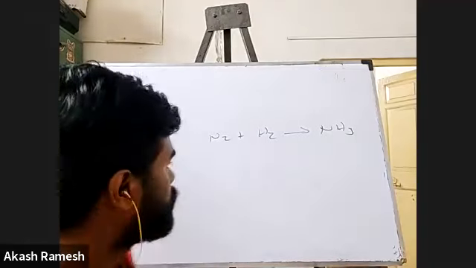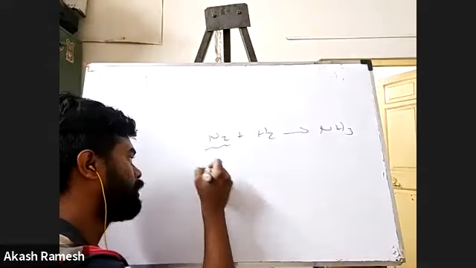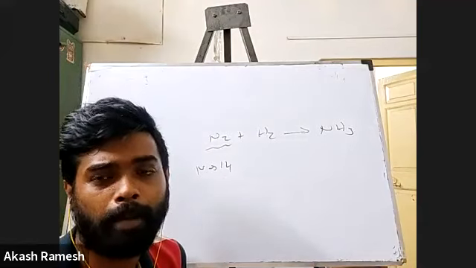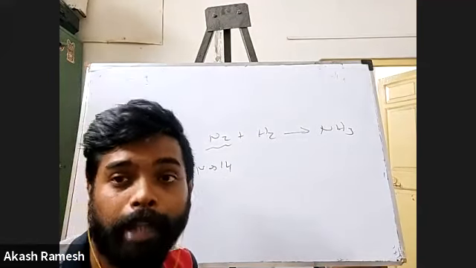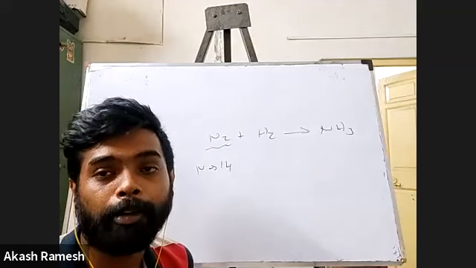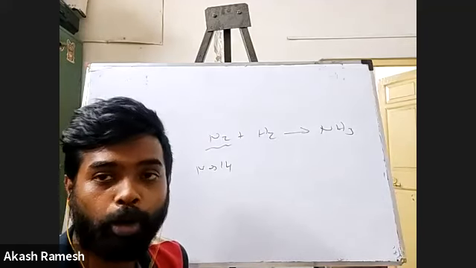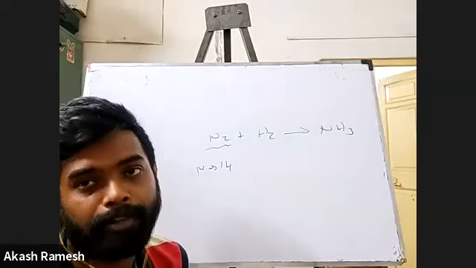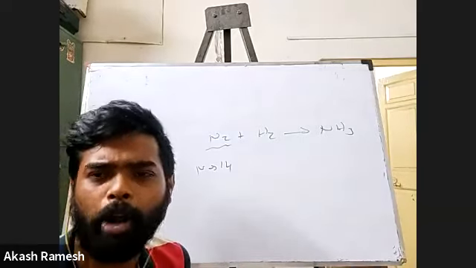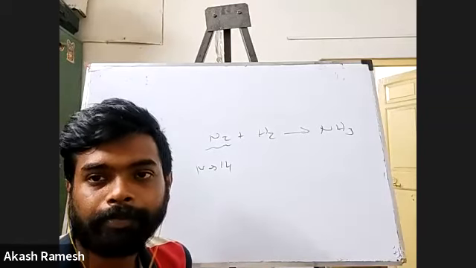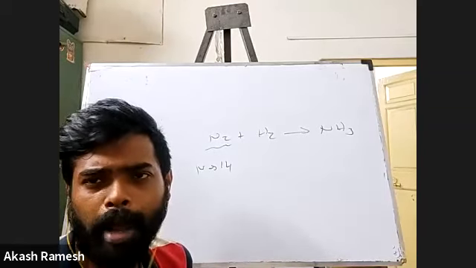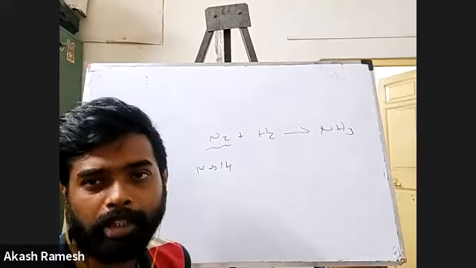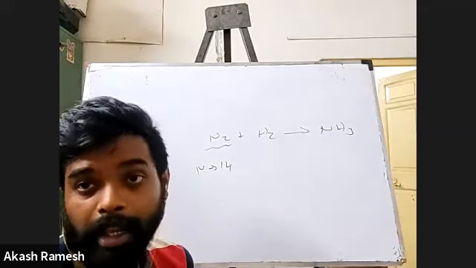Please understand, nitrogen will have 14 as the atomic mass. Number of protons is the atomic number. Number of protons plus number of neutrons is mass number. Atomic mass is a little different. We'll speak about it later, it is not required for you now. For now you can consider atomic mass and mass number to be the same, but again, it's not correct. But just for you to get satisfied, you can think it that way.